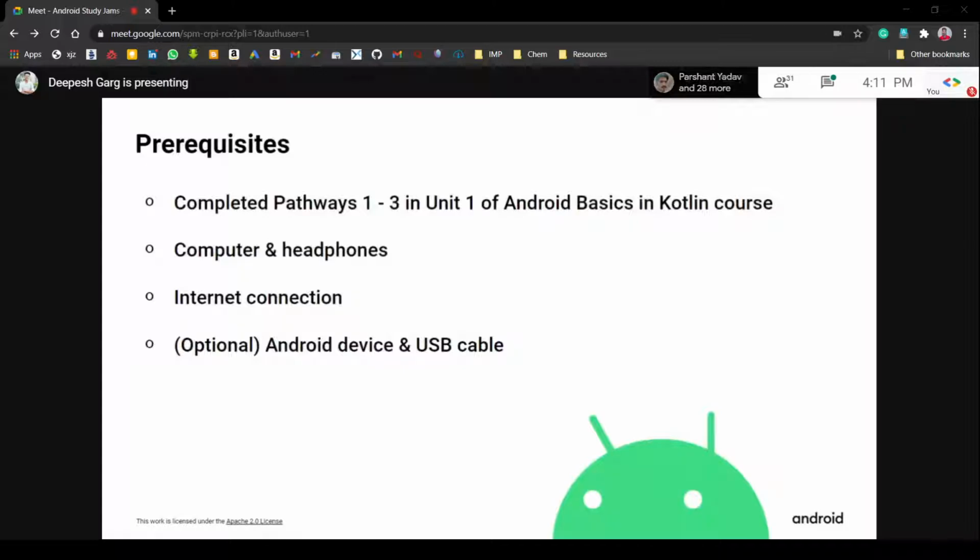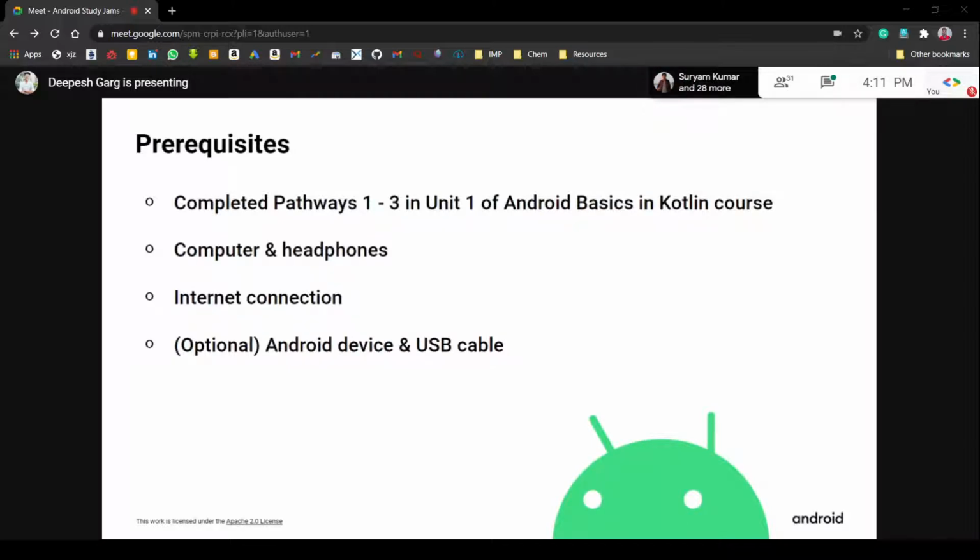For today's day two session, we have some prerequisites that you should have along with you. What we did yesterday was we completed pathways 1, 2, and 3 in unit 1 of Android Study Jams. And in the Kotlin course, we also discussed the basics of Kotlin. We understood the syntax of the Kotlin programming language. So that was done yesterday.